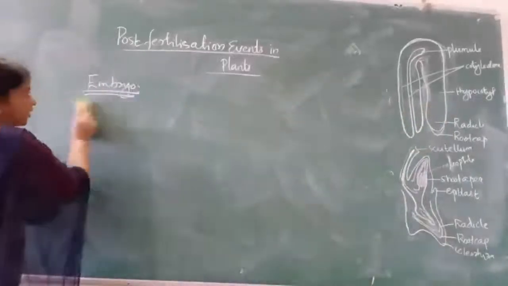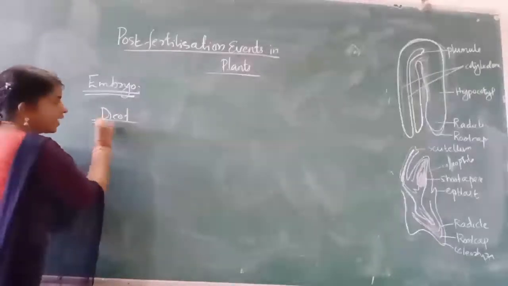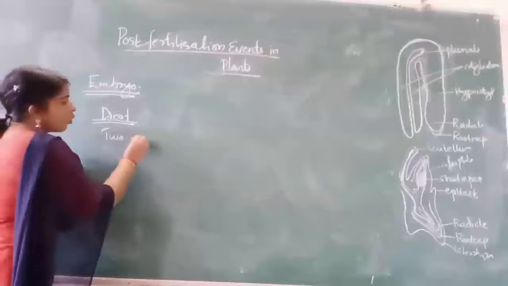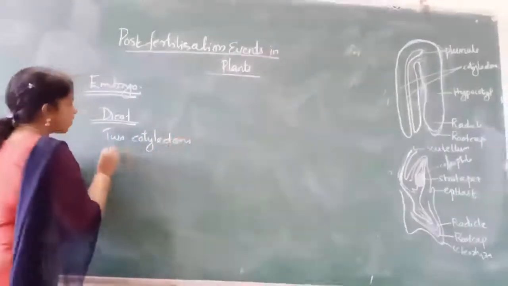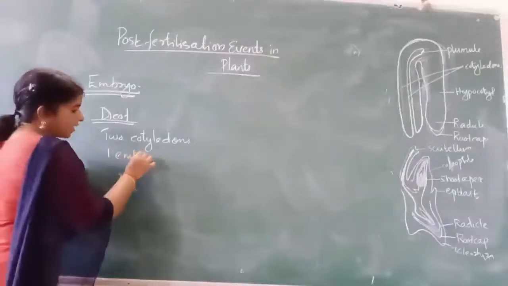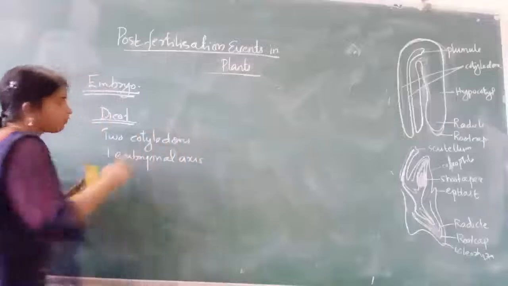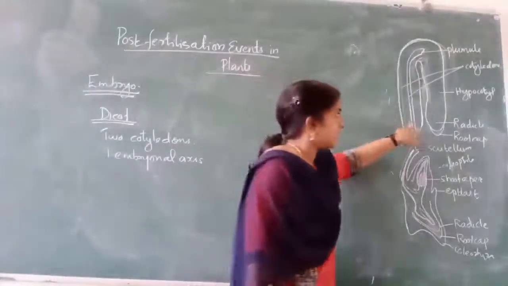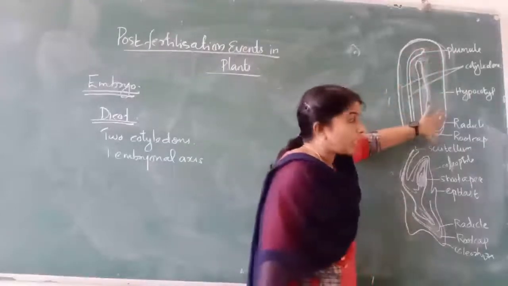In dicotyledonous plants, you can see two cotyledons and one embryonal axis. These are the two cotyledons, and this is the embryonal axis.